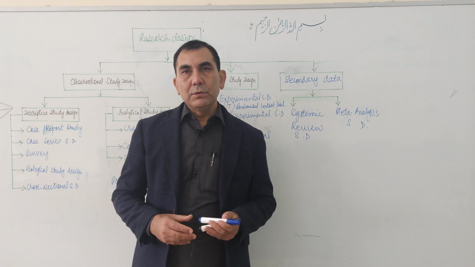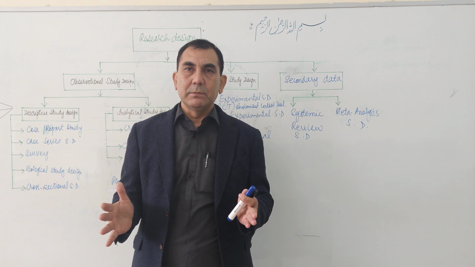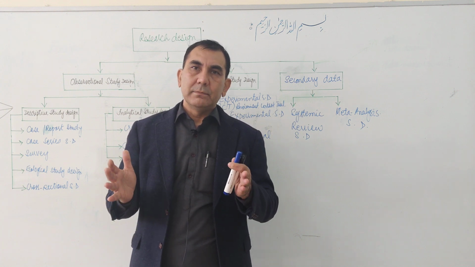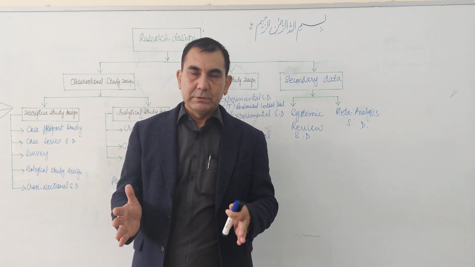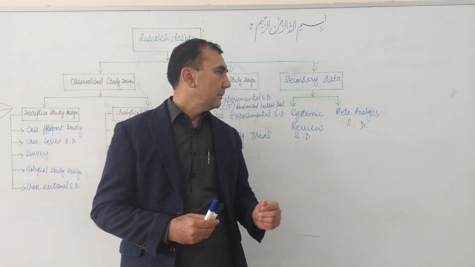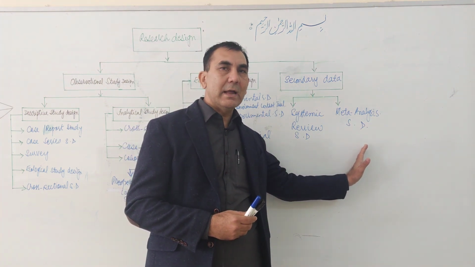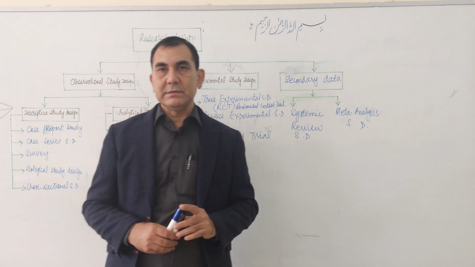In the systematic review, the researcher reviews all the journals which have been published in a particular time period and comes up with some conclusion. The other type of secondary data analysis is called the meta-analysis.